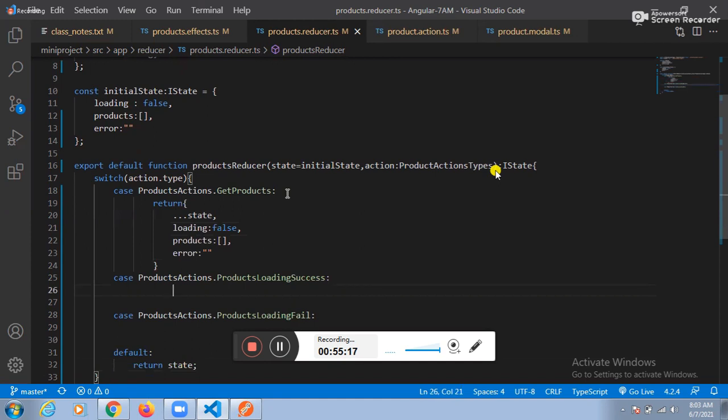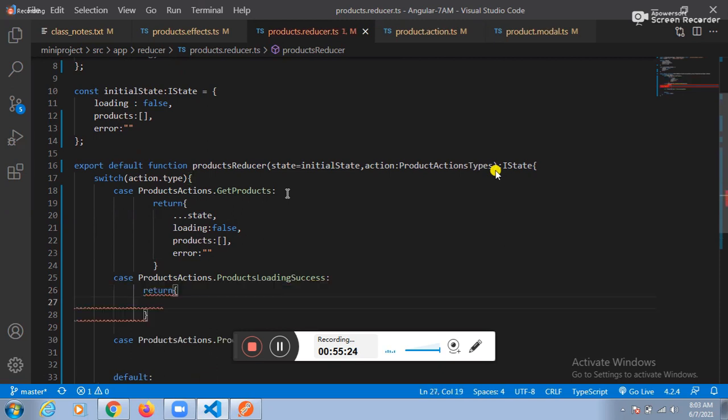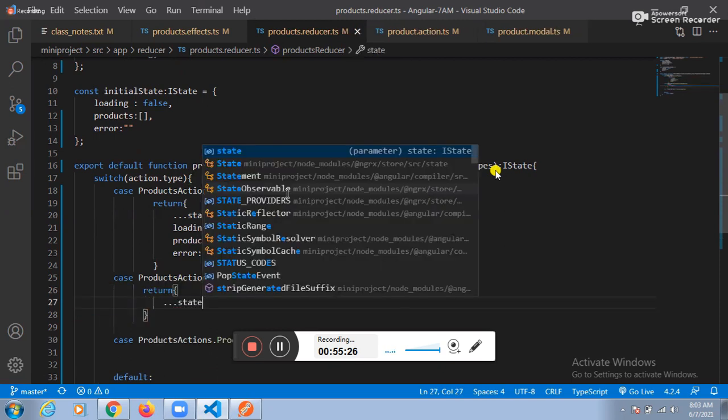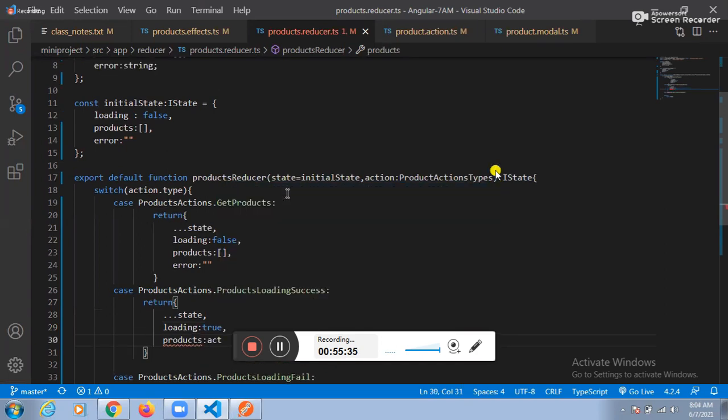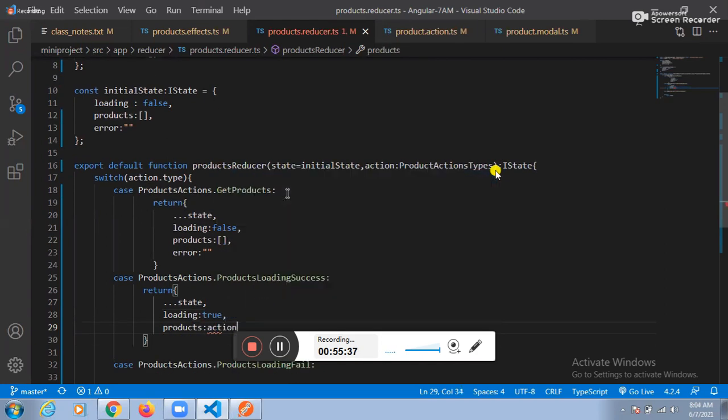See this one here. Here itself, we need to place the return. How to maintain the immutability? Dot state. Next one. Loading equal to what is the loading we need to place? Loading equal to true. Next one. Products equal to action dot products.